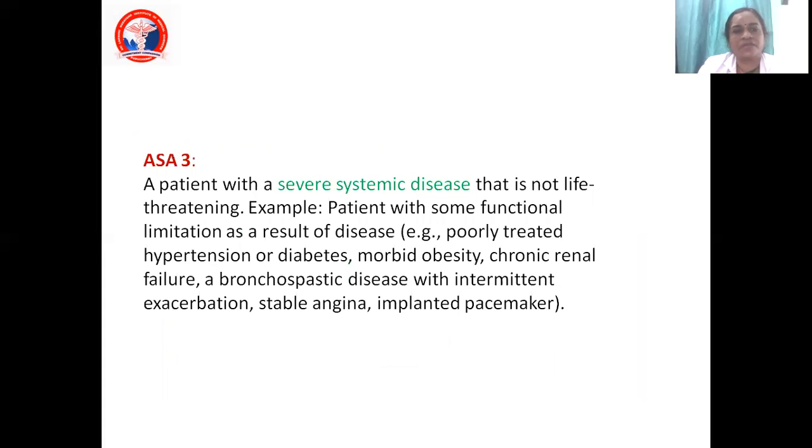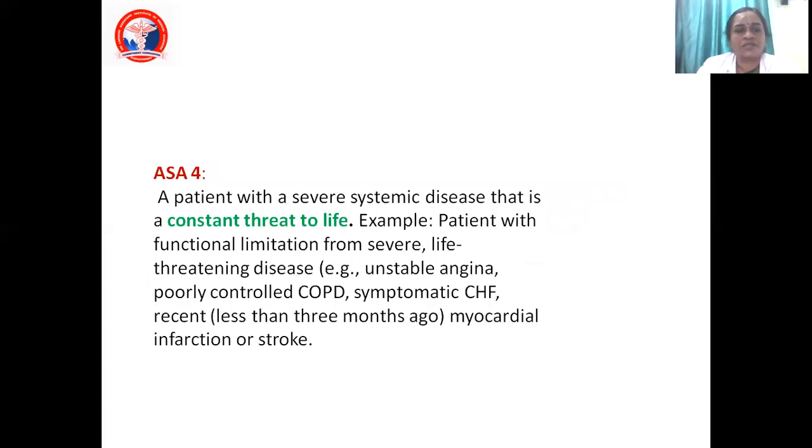The next one is ASA3, where you have severe systemic disorders. For example, an implanted pacemaker, angina, severe hypertension, severe diabetes, or severe morbid obesity. In these cases, I will get a high risk informed consent, telling the patient and the attender that we will give anesthesia, but the patient can go for a ventilator setup. Recovery might be delayed, so I might put the patient on the ventilator. Suppose I'm taking it under spinal, it might get converted into general anesthesia. So some problem will be there, which is going to be viewed in a strict way. So this is ASA3.